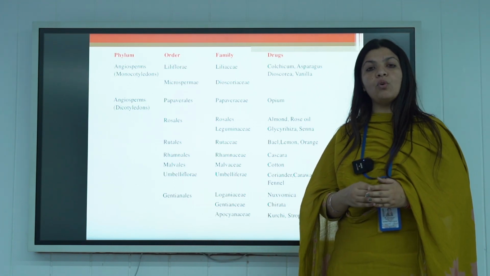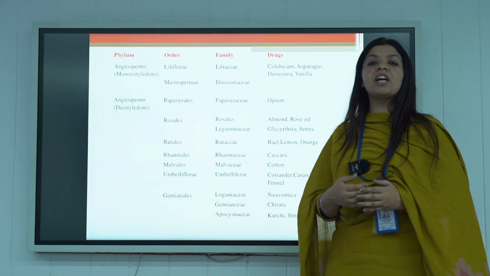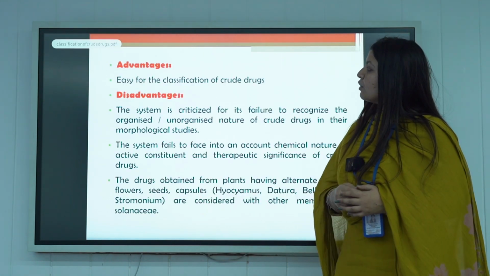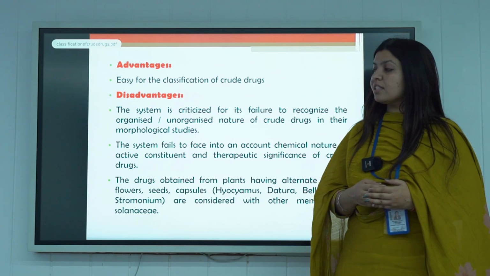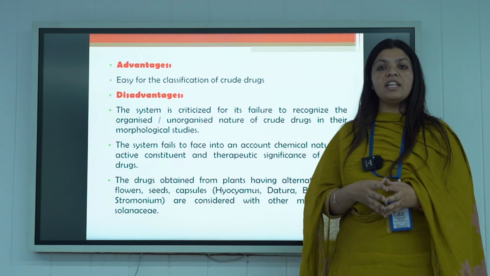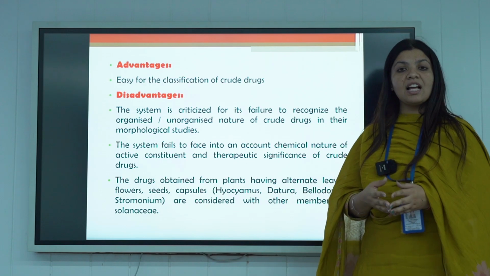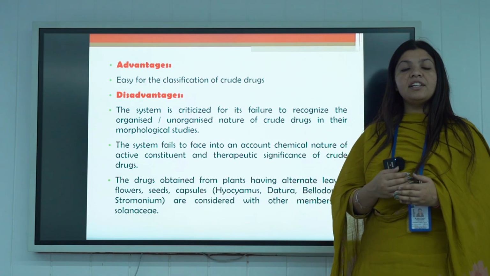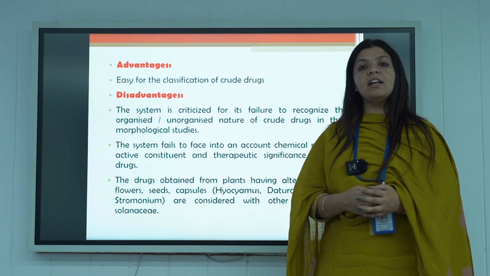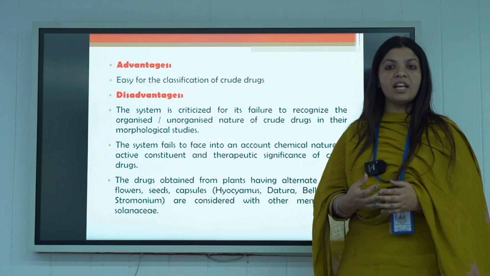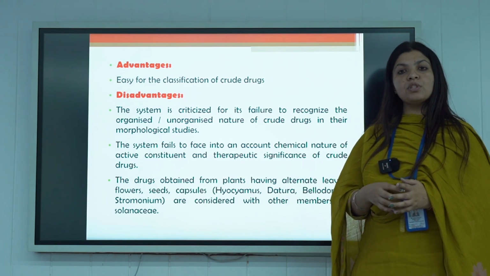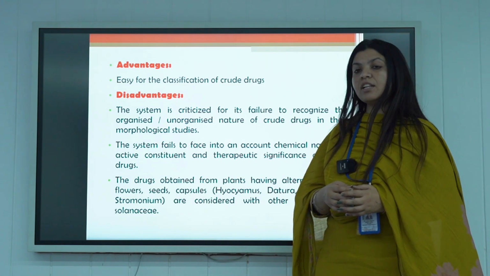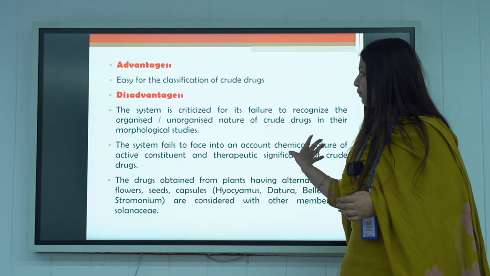So we have to know which phylum, which order and which species the plant belongs to. The advantage is that it is a very easy type of classification for the plant. The disadvantage is it doesn't tell us whether the plant is organized or unorganized, because from the pharmacognosy point of view it is very important to determine whether the drug is organized or unorganized.